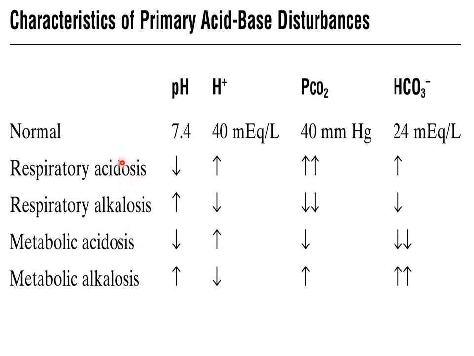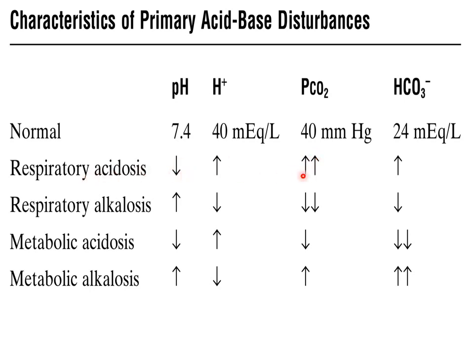So the easiest way to remember is that in case of respiratory acidosis, there is going to be increased partial pressure of carbon dioxide in the blood, which is shown here. So acidosis resulting from increase in partial pressure of carbon dioxide, that is known as respiratory acidosis.